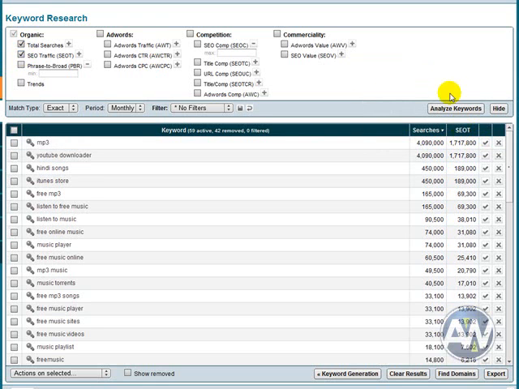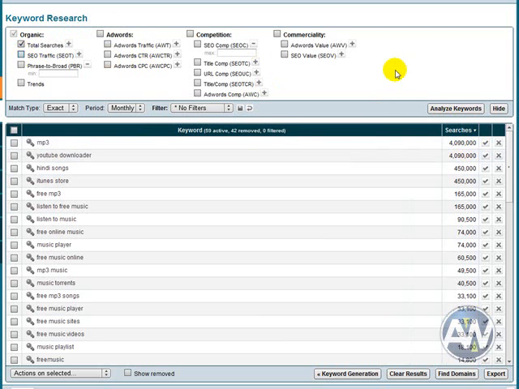Now, how they calculate this is, as a general rule, I think it's 42% of the clicks go to the number one ranked site. So if you're ranked number one, you don't get 100% of the clicks. You'll get, on average, 42% of those clicks. So what Market Samurai have done, and in their infinite wisdom, is work out 42% of that and give you that. Okay, I don't really need that. It's just more confusing figures. I'd rather work with that total amount. I know that I'm not going to see all of that traffic, but it's what I'm used to, and again, why have extra figures in there?